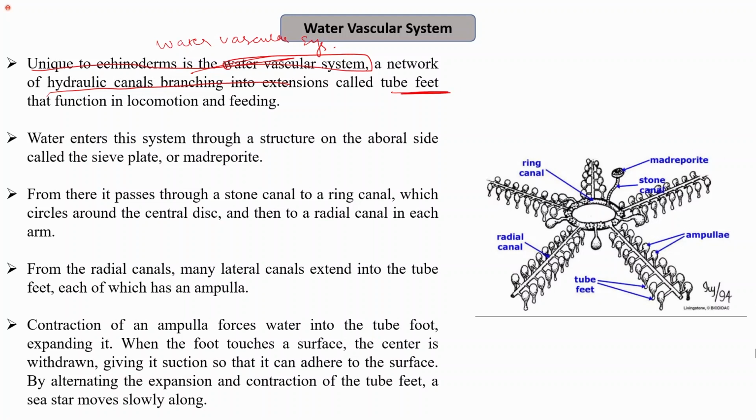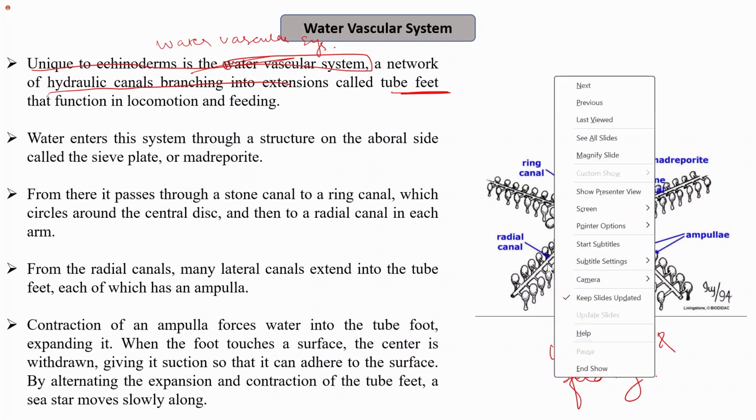You can see here, there is a network of canals, stone canal, ring canal, then we have radial canals that ultimately terminate into the tube feet. And these tube feet function in locomotion and feeding. So how is the water canal system helping that?